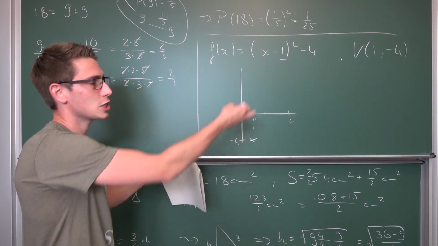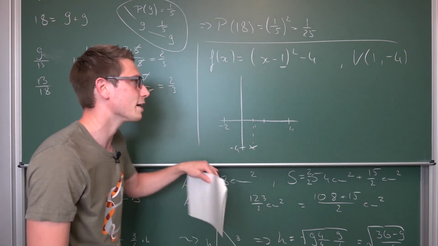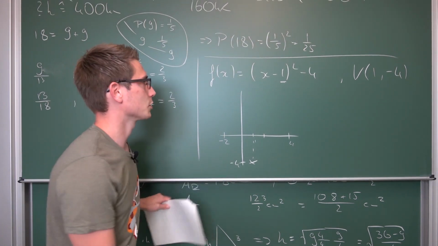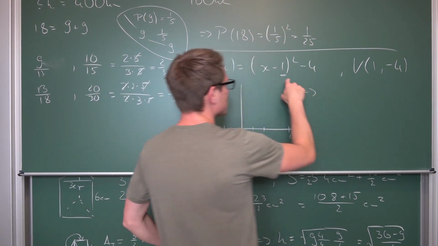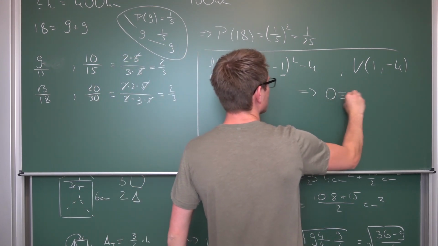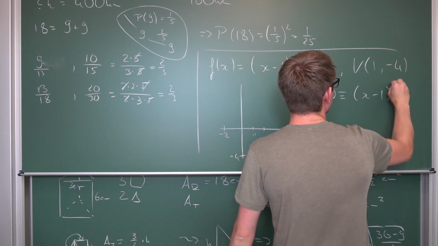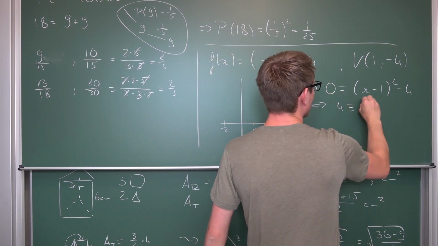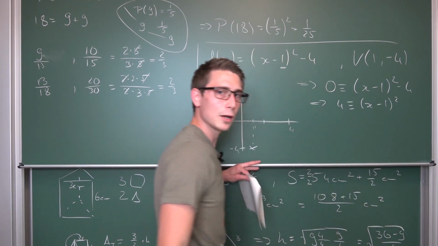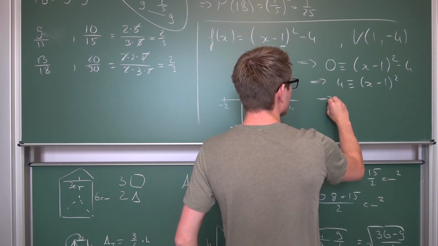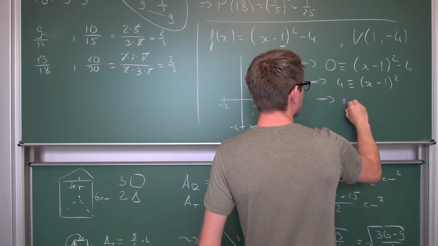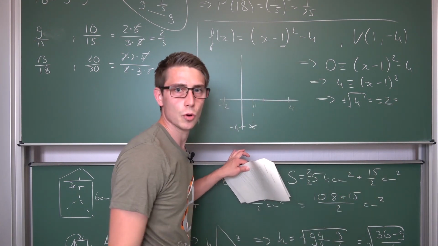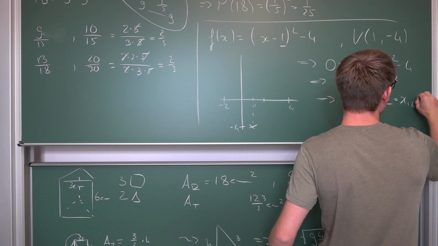But if you are just like me and you have a blackboard with you in your exams, then you don't have something like this ruler with you, meaning you have to calculate the zeros of this thing, which is actually quite easy. So we are going to set this function equal to 0. 0 is thus (x minus 1) squared minus 4. Now we are going to add 4 on both sides, then 4 is nothing but (x minus 1) squared. We're going to take the square root on both sides, getting us the two solutions of x. So the positive or negative square root of 4 is going to give us plus minus 2, is thus equal to the two solutions, x1,2, minus 1.